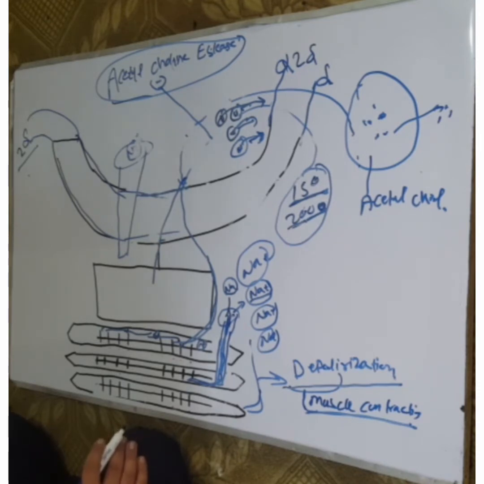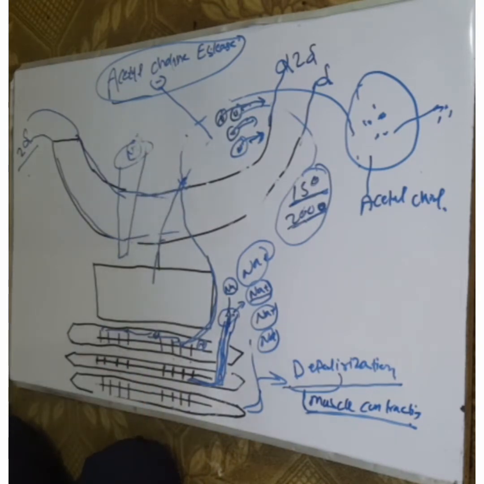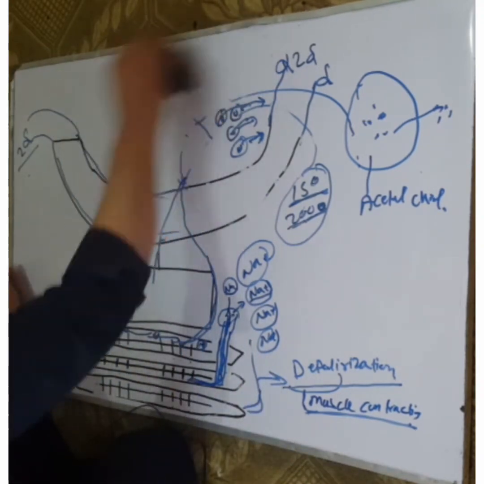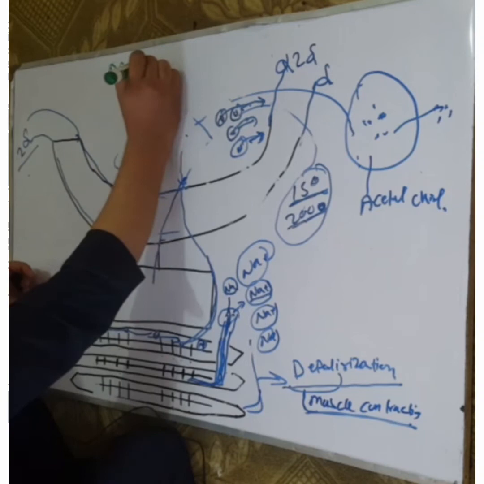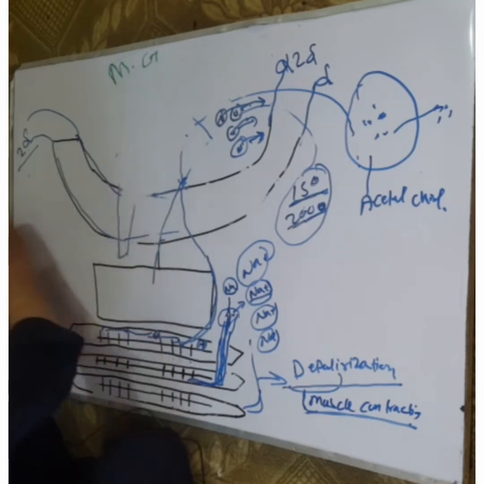In myasthenia gravis, autoantibodies are formed against the acetylcholine receptor. What occurs in myasthenia gravis? In myasthenia gravis, autoantibodies are formed.